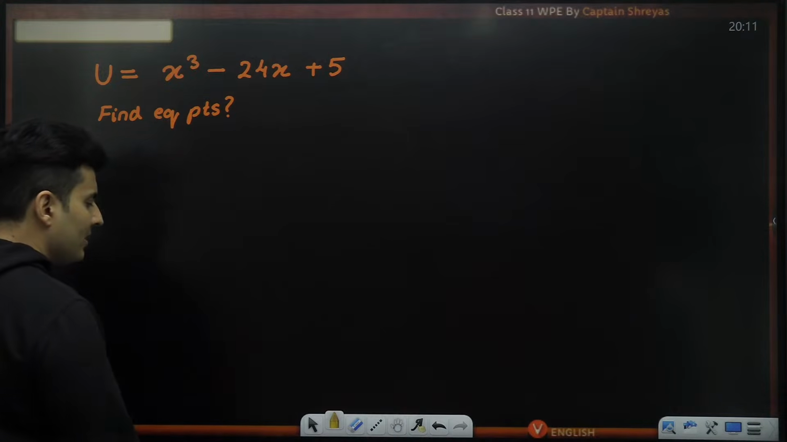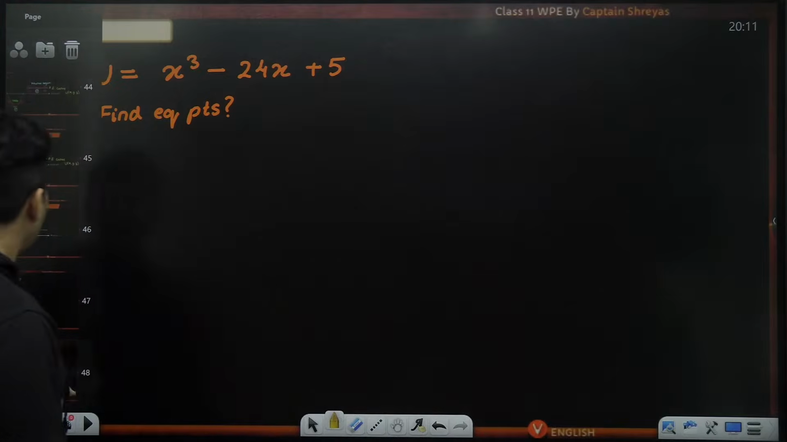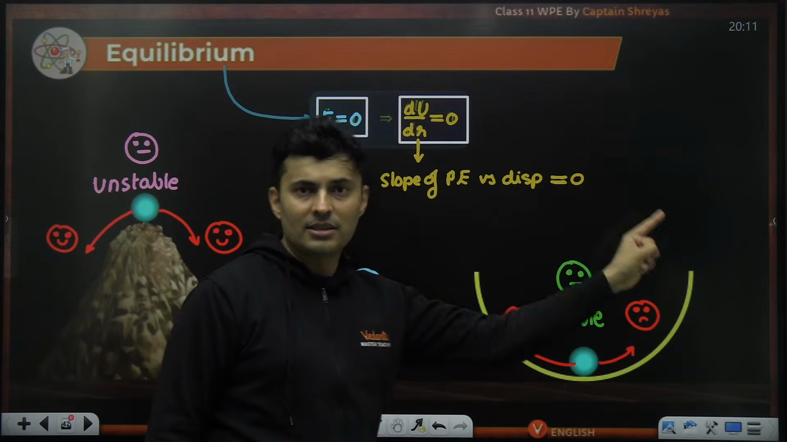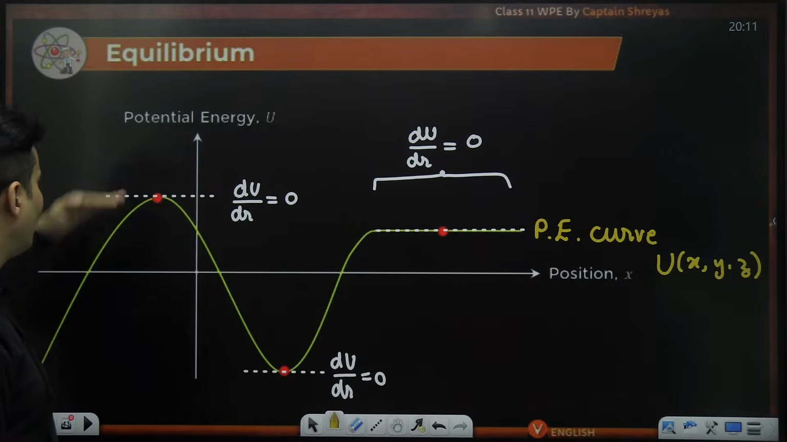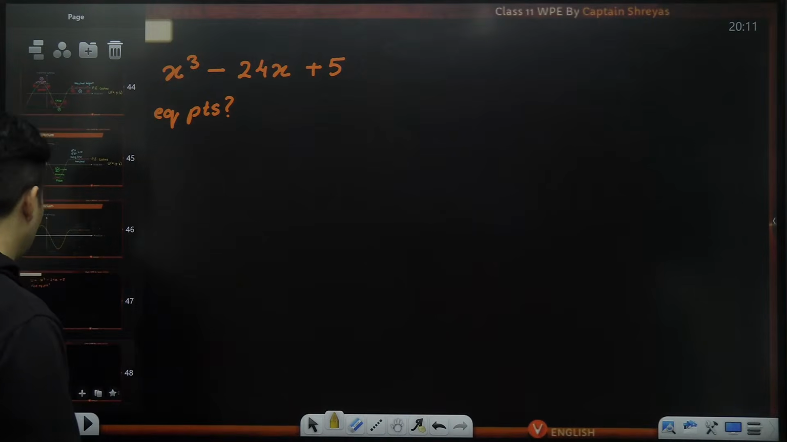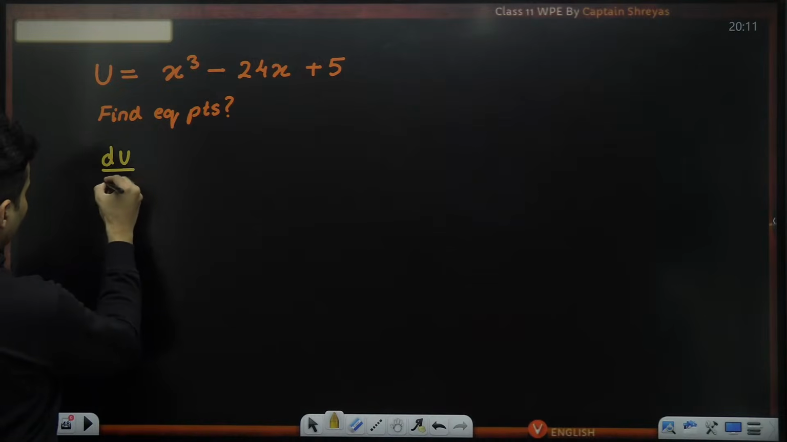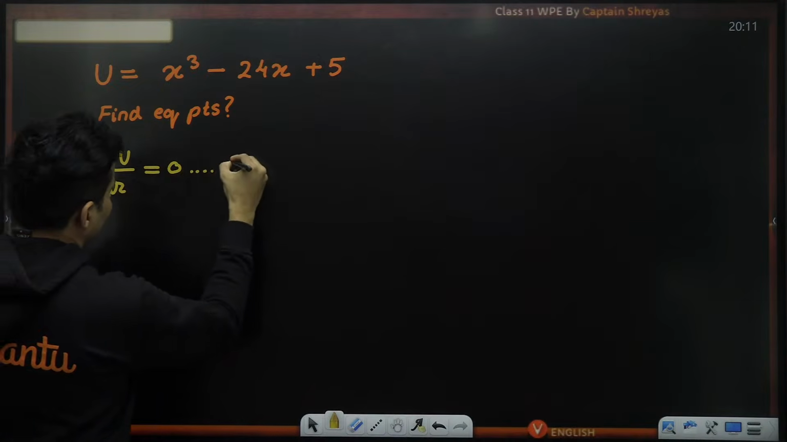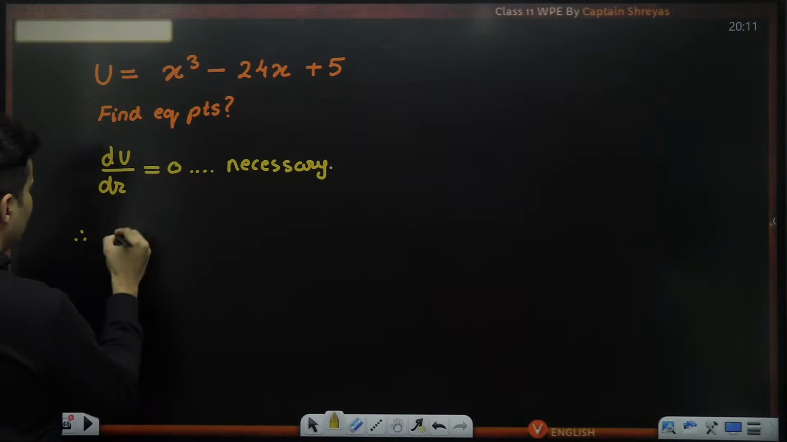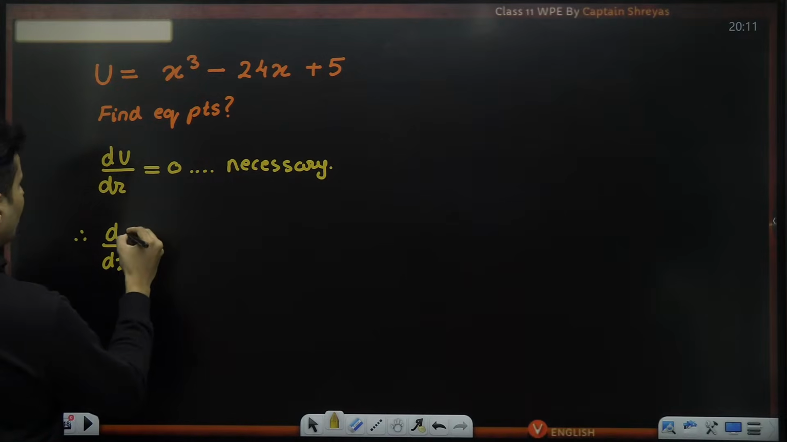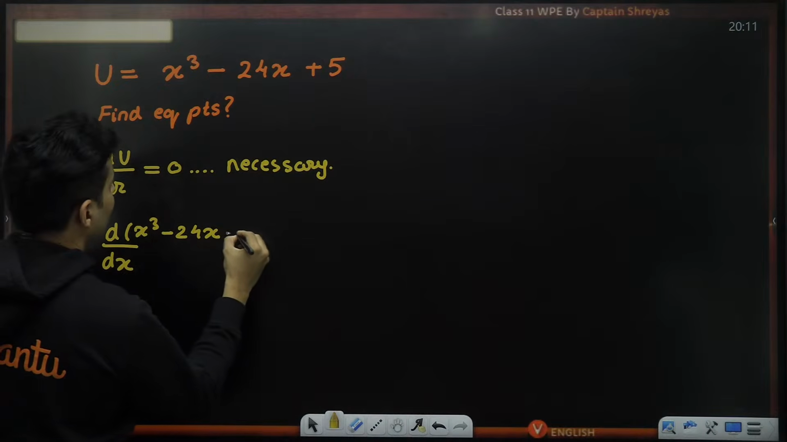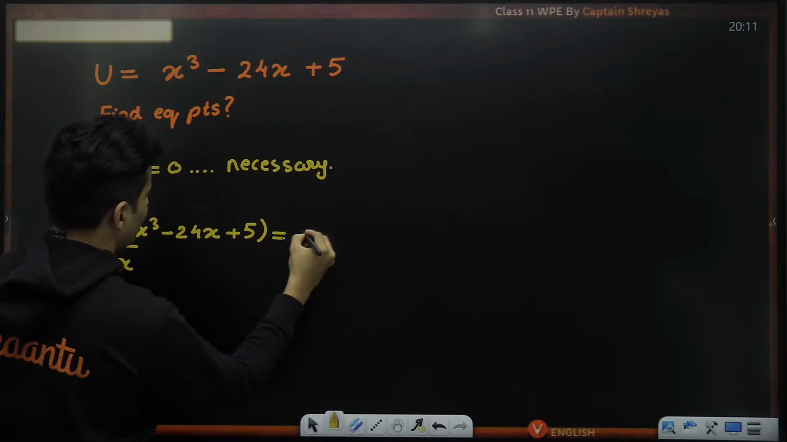Whenever there are equilibrium points, what is the first essential condition? Wherever there is equilibrium, the slope, du by dr, is 0. This is the most important criterion, so I will start off with that. So du by dr is 0. This is a necessary condition. This is a must. Here it will be du by dx, not r. Here u is x cube minus 24x plus 5. Basically, this should be 0.